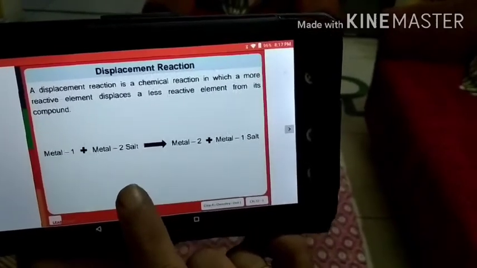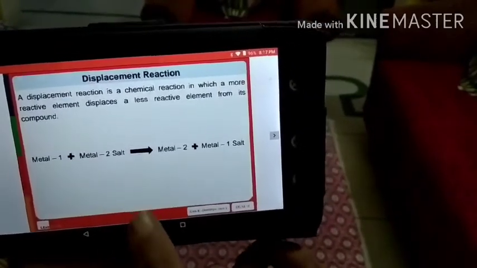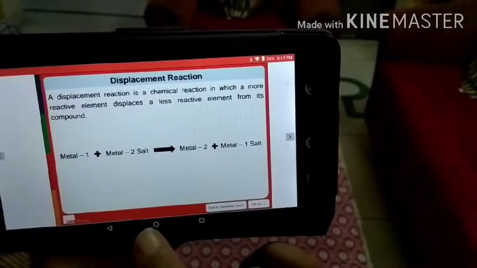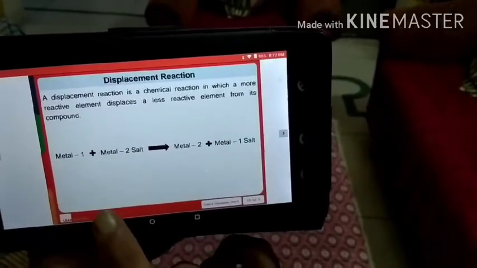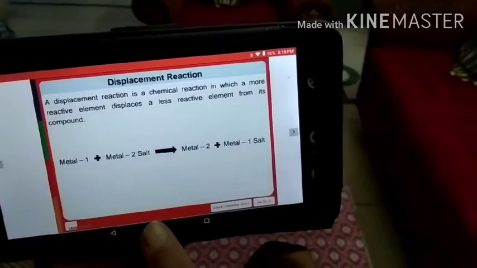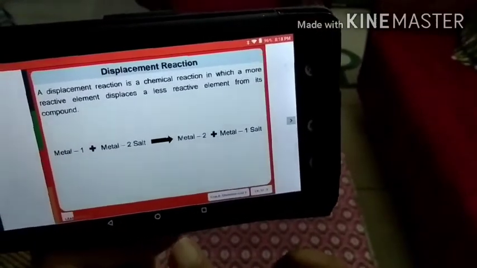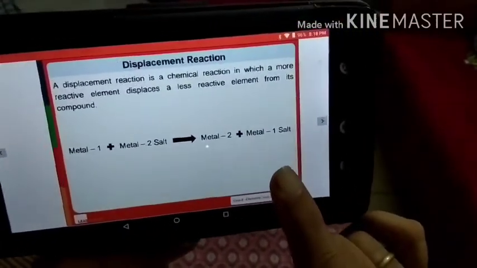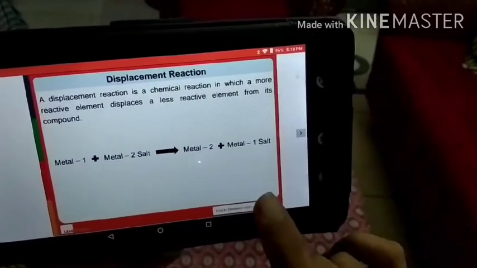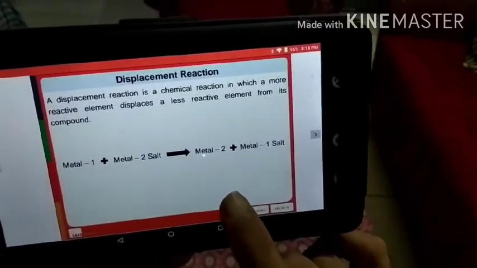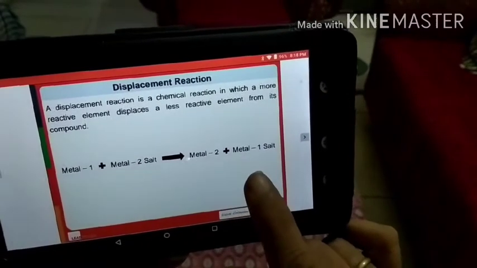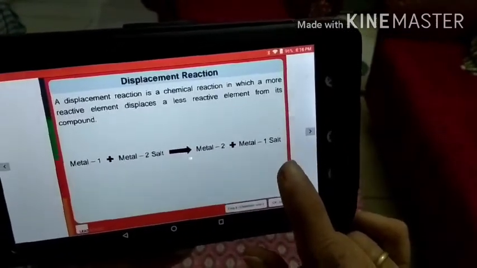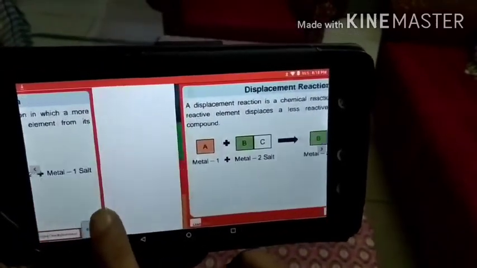If metal 1 is more reactive than metal 2, then metal 1 will replace metal 2 from its salt and make its own salt. Like in this reaction, metal 2 has been displaced by metal 1 and metal 1 salt has been prepared, right?